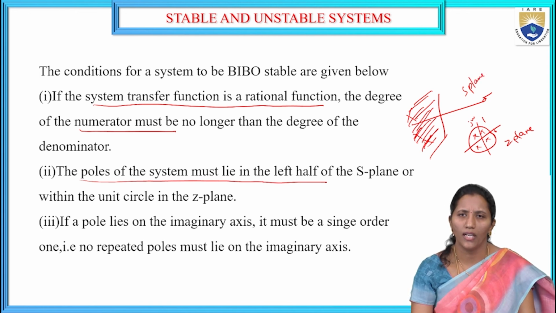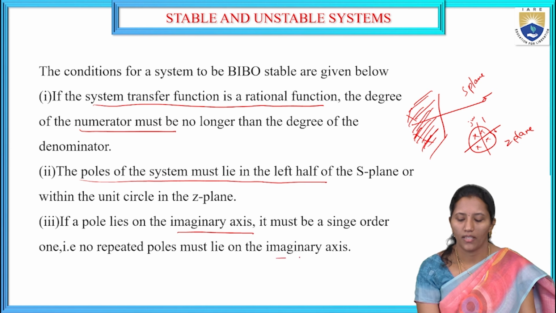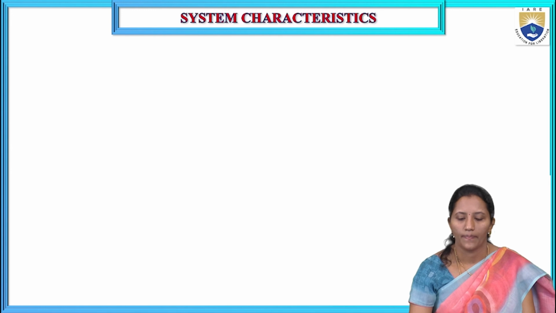Then the system is a stable system. If a pole lies on the imaginary axis, it must be of single order, with no repeated poles on the imaginary axis. If I have poles on the imaginary axis, a single order pole should be there. Otherwise, the system is unstable.